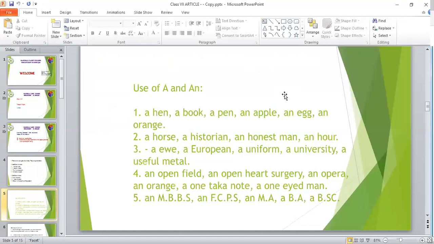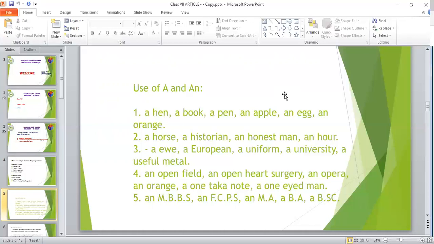Now, see, a horse, a historian, an honest man, an hour. See, in number 2, we have seen the rule I have just told you. Here you see, all the words have the same letter at the beginning, that is H. For horse, H. For historian, H. For honest man, here H. For hour, here H. So, why have we used a before horse and historian, and why have we used an before honest and hour?